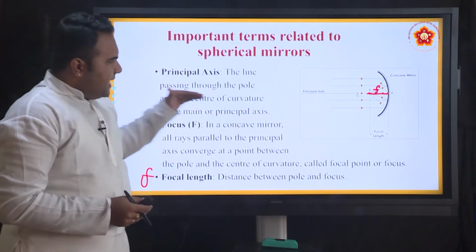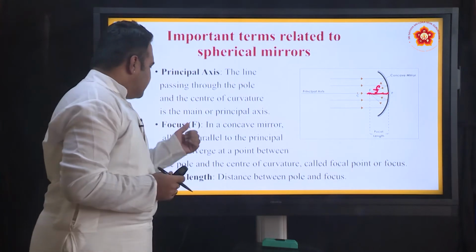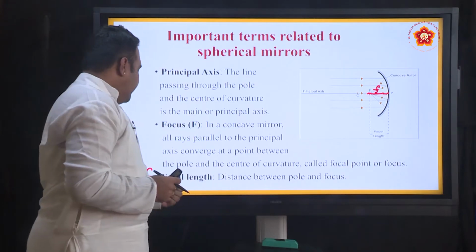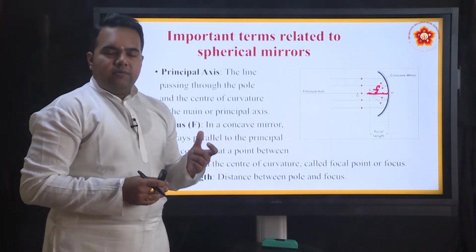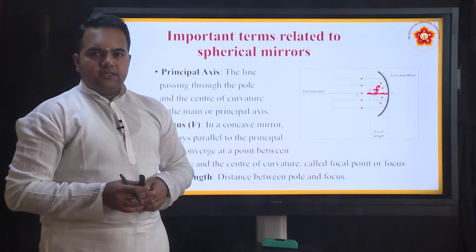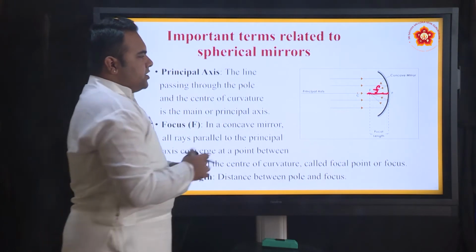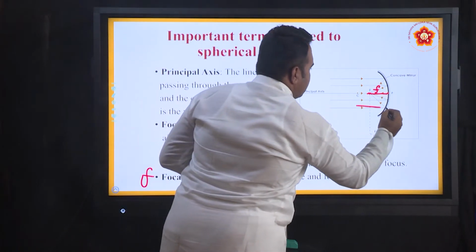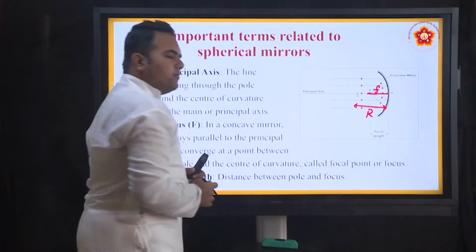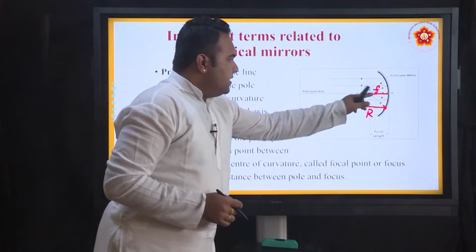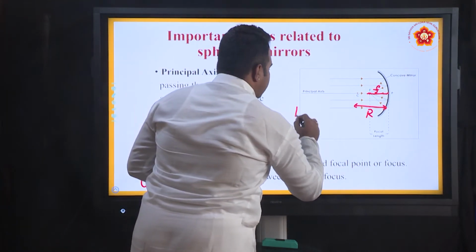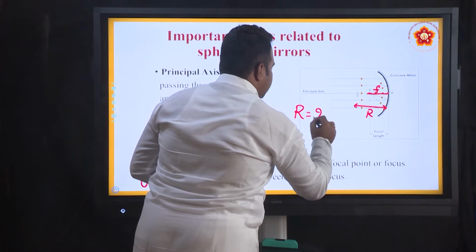Principal axis is an imaginary axis. Focus is a point in front of the mirror. Similarly, focal length is a distance. Remember, radius of curvature is a distance. Similarly, focal length is a distance. Now, by simple calculation, from here to pole, this is the radius of curvature and this is the focal length. By simple mathematics, we can show that the radius of curvature is twice the focal length.